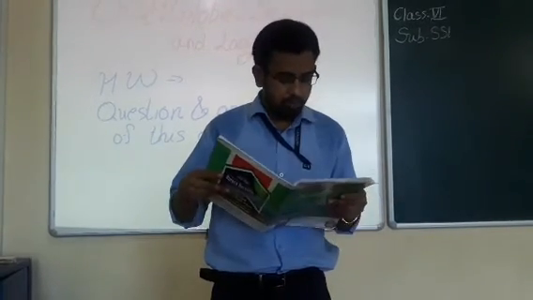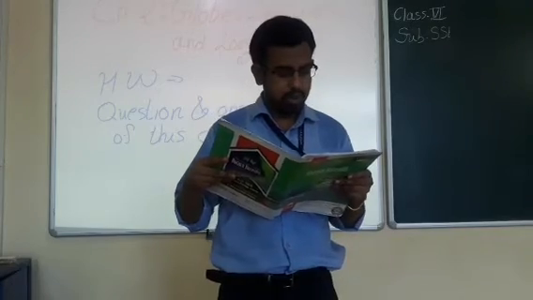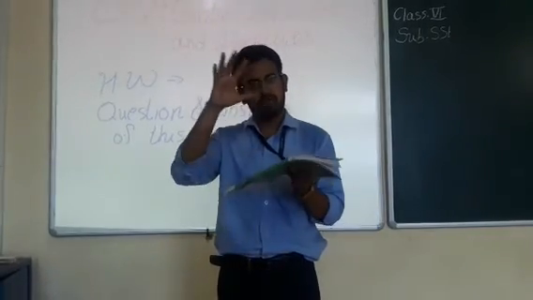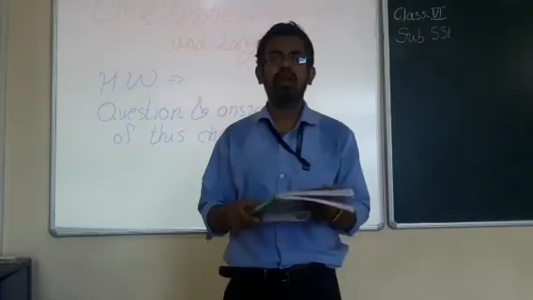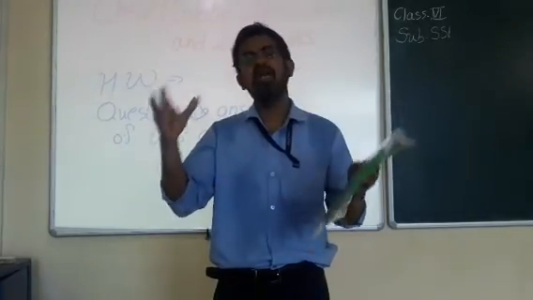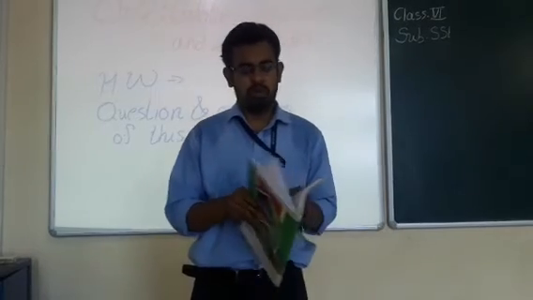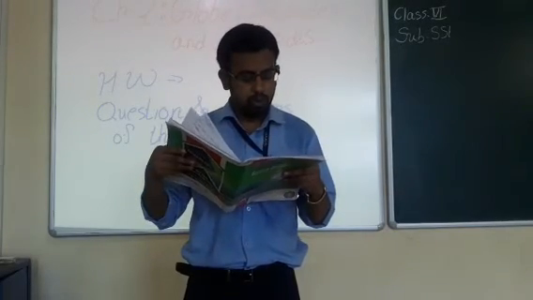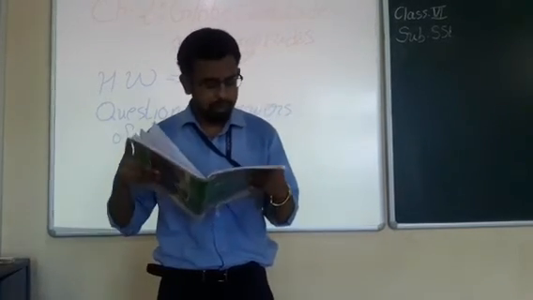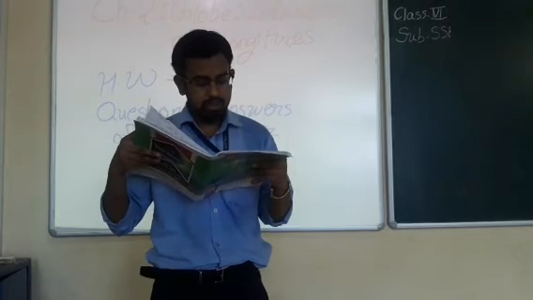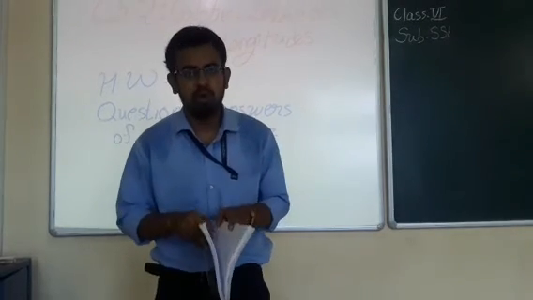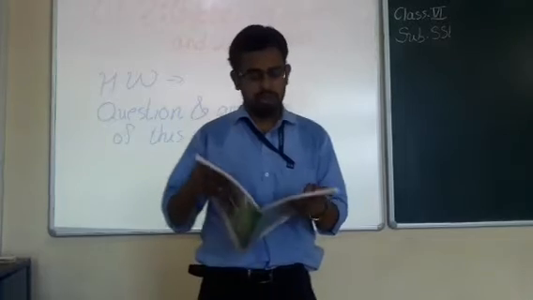Question number 1, what is the true shape of Earth? As I have already said, it is in the shape of a geoid, or you can write that it is bulged from both ends and flattened from the North Pole and South Pole. Question number 2, what is a globe? And the answer is, a globe is a true model, that is a miniature form of the Earth.